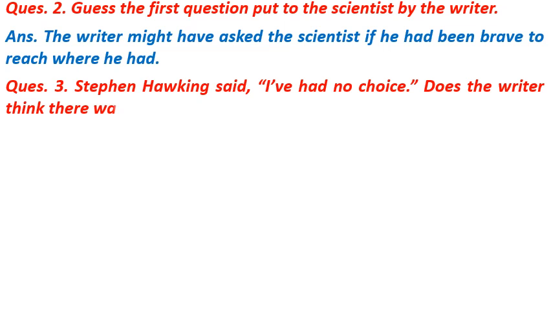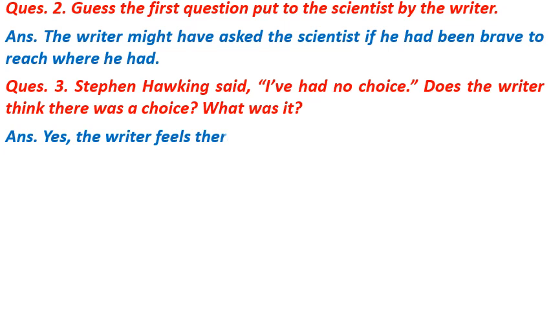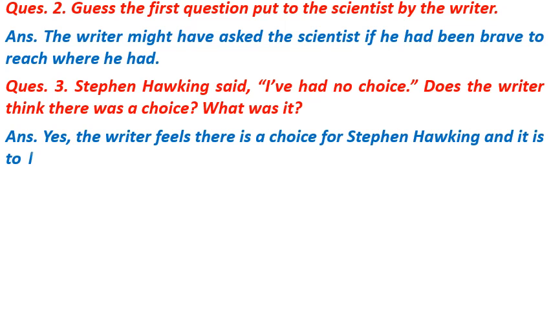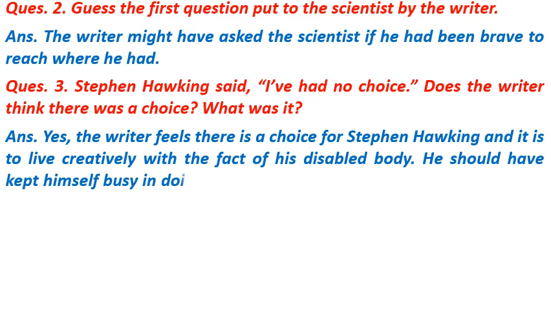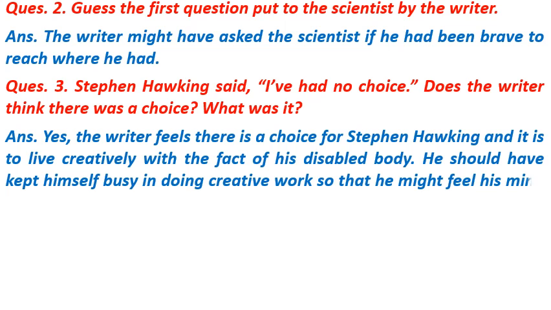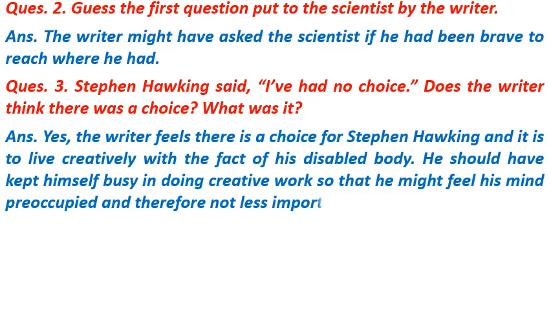Does the writer think there was a choice? What was it? The answer of the question is yes. The writer feels there is a choice for Stephen Hawking, and it is to live creatively with the fact of his disabled body. He should have kept himself busy in doing creative work so that he might feel his mind preoccupied and therefore not less important in society.